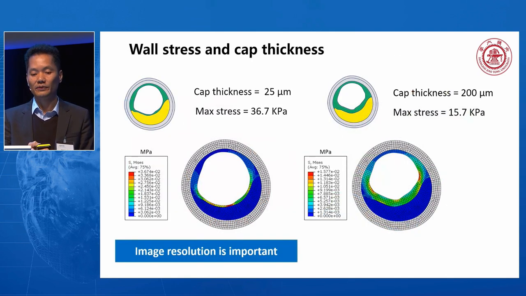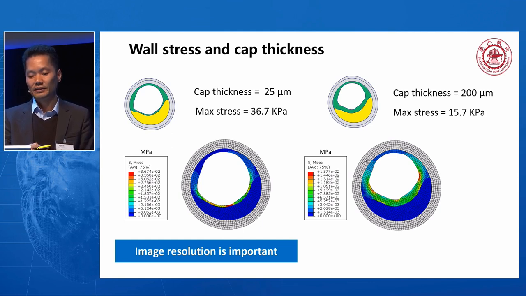However, it's important to know that in order to calculate the stress accurately, the resolution is very important. For example, this is a simulation study. If the cap thickness is only 25 micrometer, the maximum stress in this case is 36.7. However, by IVUS, you will likely get a cap thickness of 200 micrometer because the resolution is not enough to capture the thin cap. And then the maximum stress by this calculation will become only half. So there's a massive error there if you want to calculate the stress using IVUS.